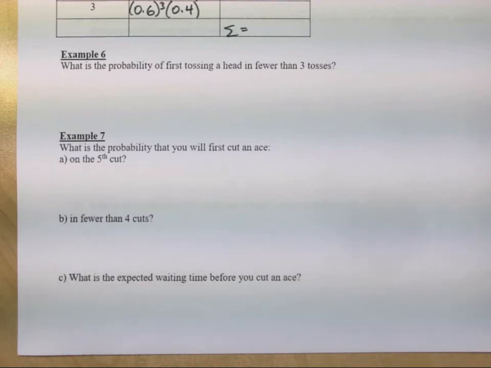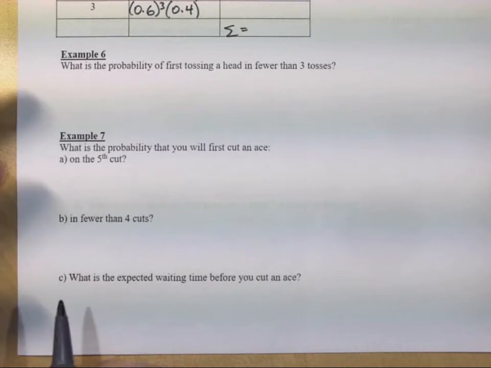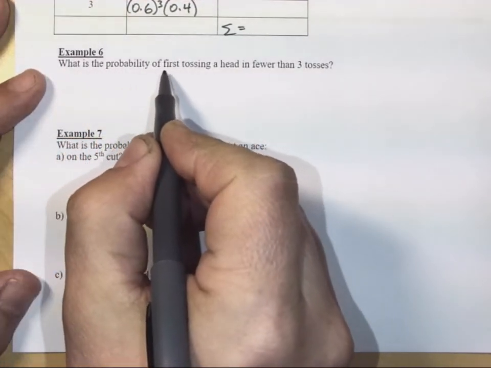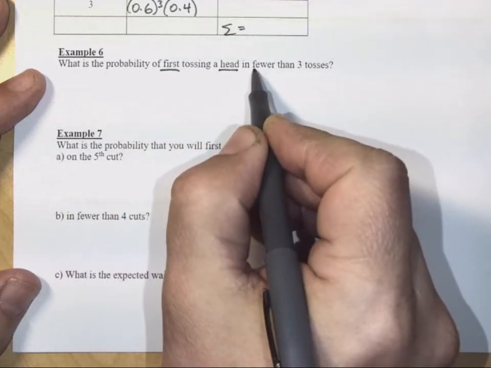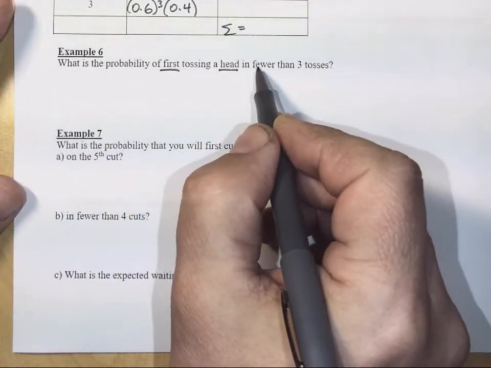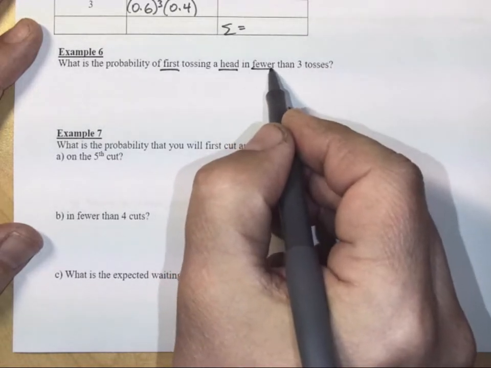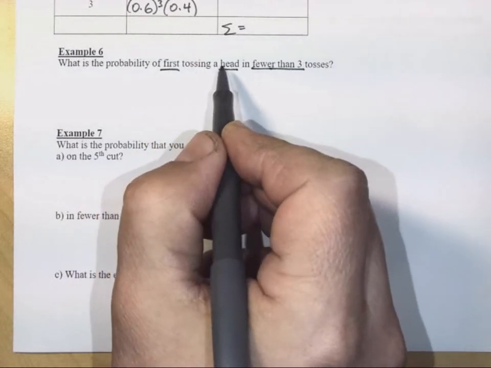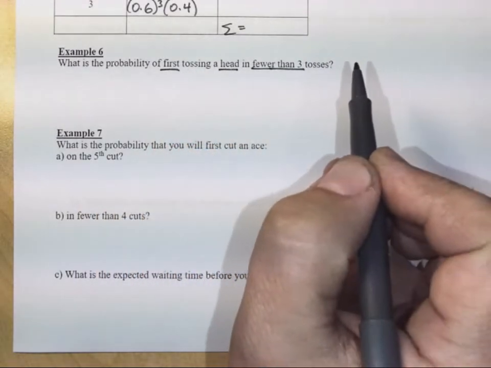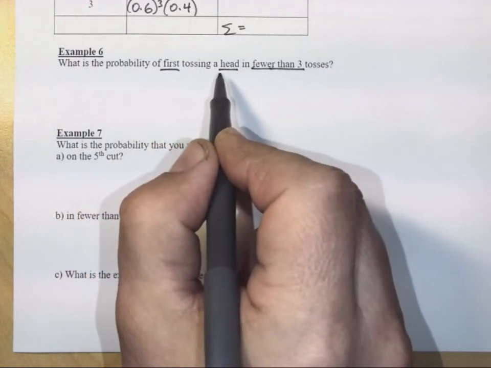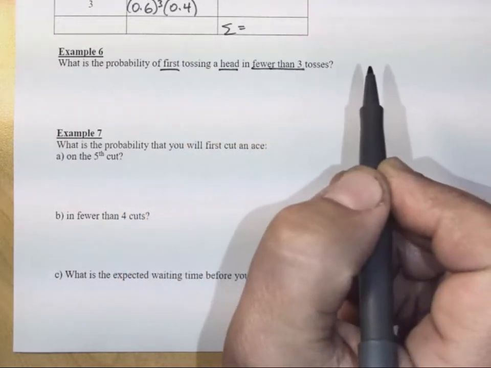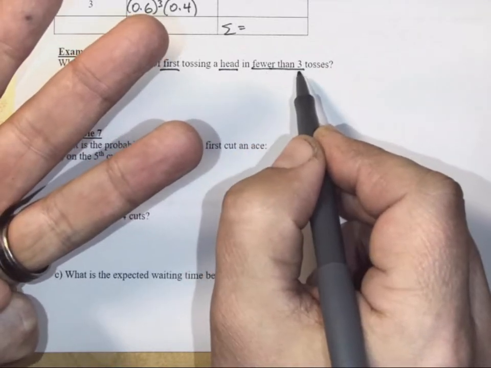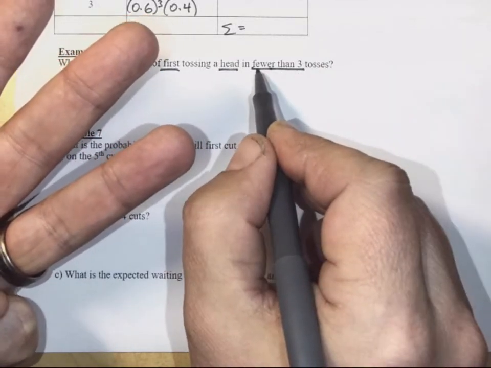All right, last two examples for geometric distributions. Example number 6 says, what is the probability of first tossing a head in fewer than 3 tosses? Now that's a little different. Fewer than 3 means, could we have first tossed a head on the first toss? Sure. Could we have first tossed a head on the second toss? Is that fewer than 3? Yes. What about first tossing a head on the third toss? Is that fewer than 3? No, we can't do it that way because that's not fewer than 3.